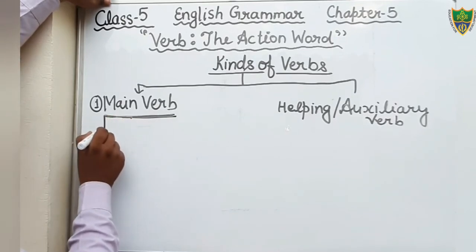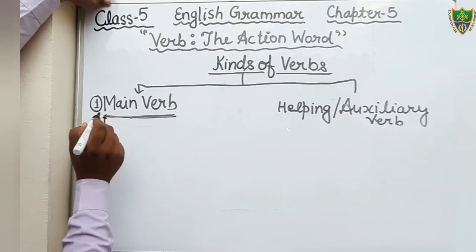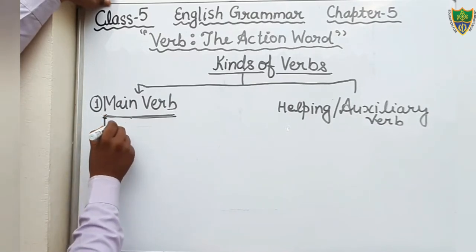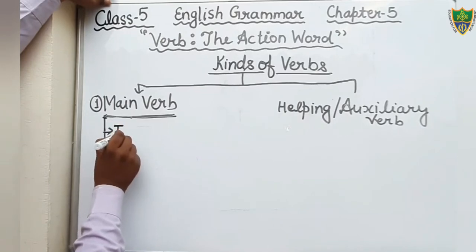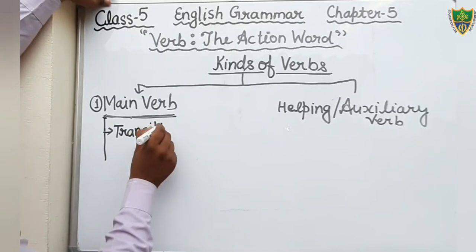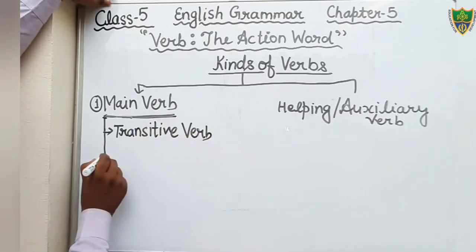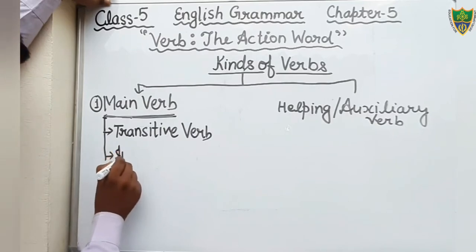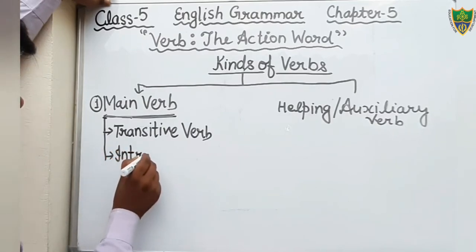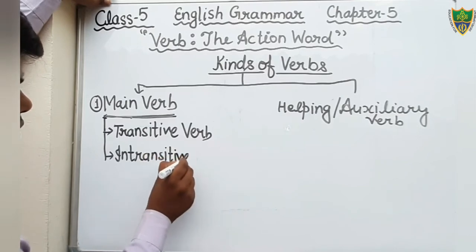I am writing here. First is transitive verb, and another is intransitive verb.